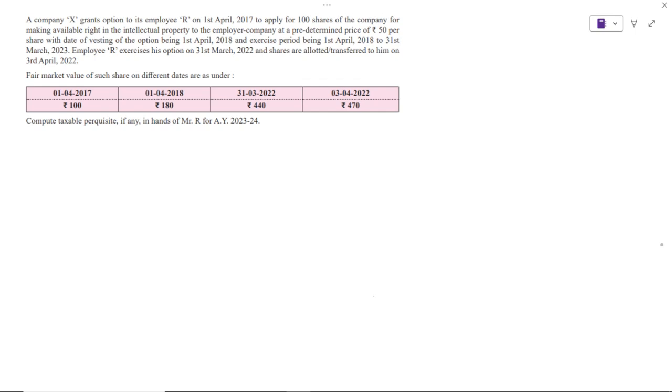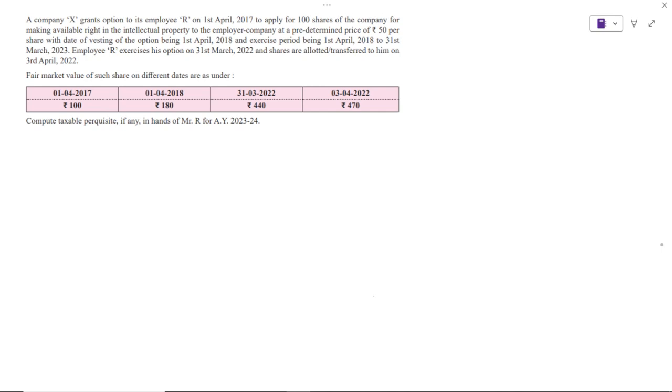Shares are allotted, transferred to him on 3rd April 2022. The day when it is allotted is not important. Please keep that in mind. Many times you get confused.